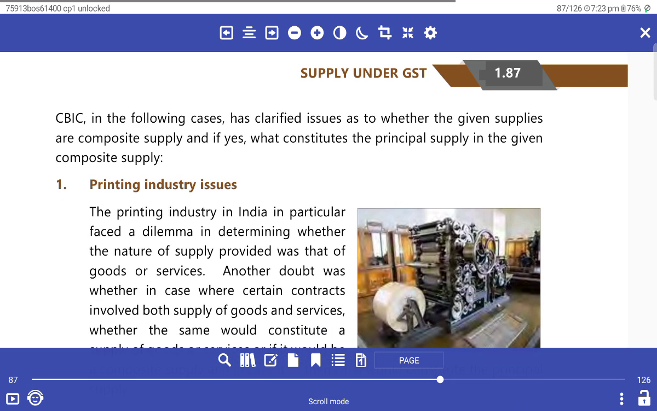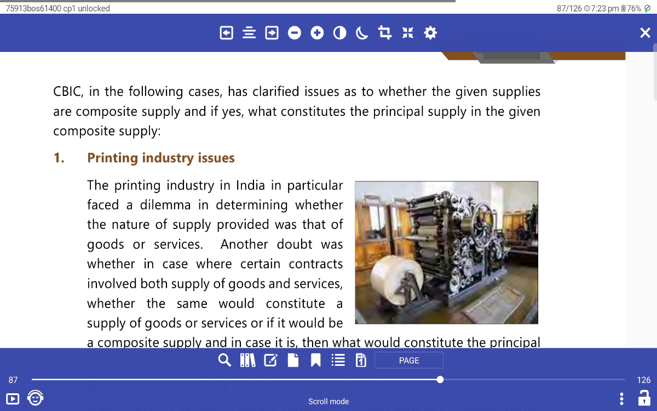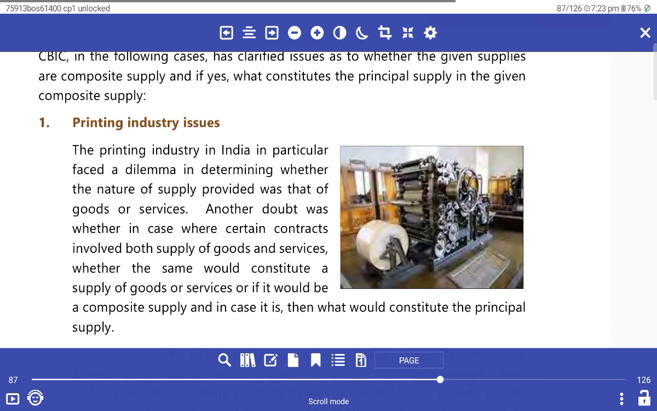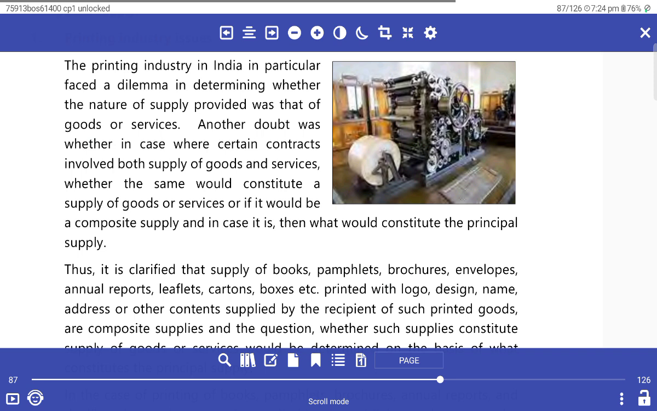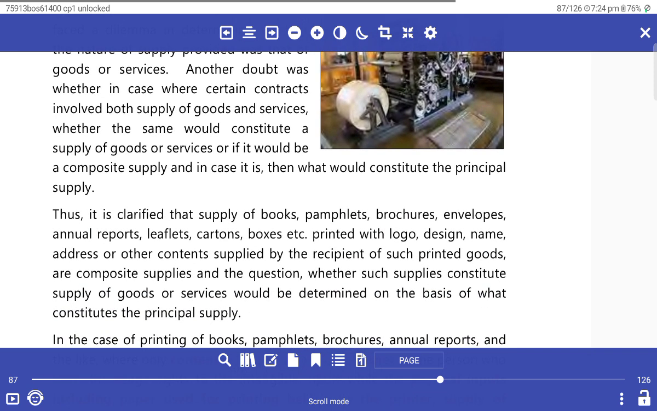See the following cases to clarify the issue of whether a given supply is a composite supply or not, and the concept of the principal supply in the printing industry and in insurance. The printing industry faces a particular dilemma in determining whether the nature of supply provided is goods or service. Another doubt was whether a contract involving both supply of goods and service would be constituted as a supply of goods or service.